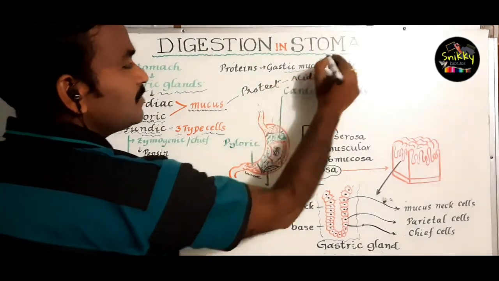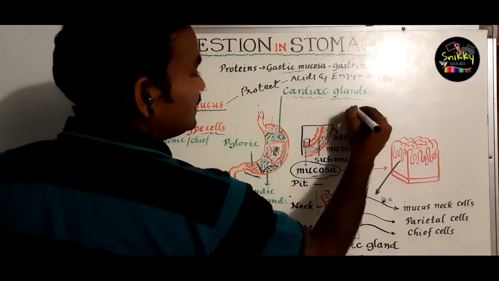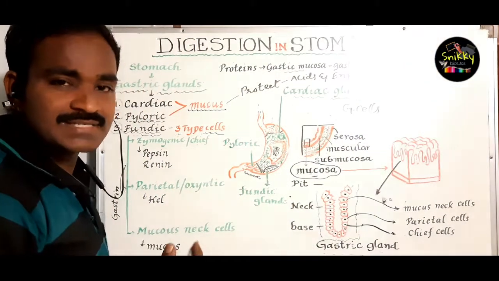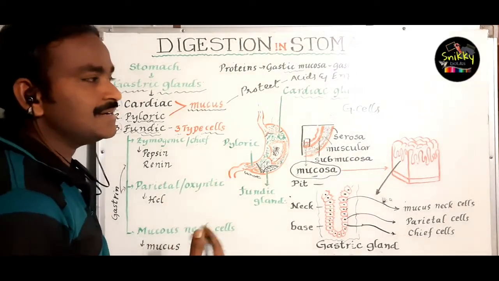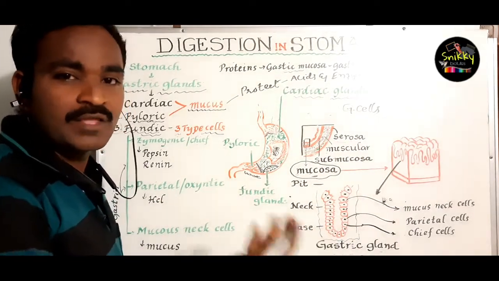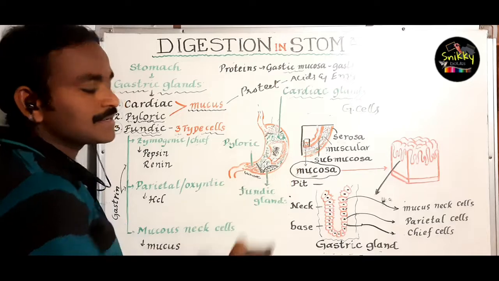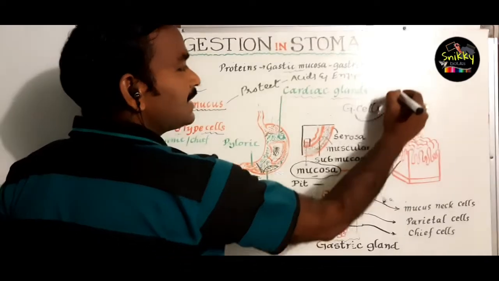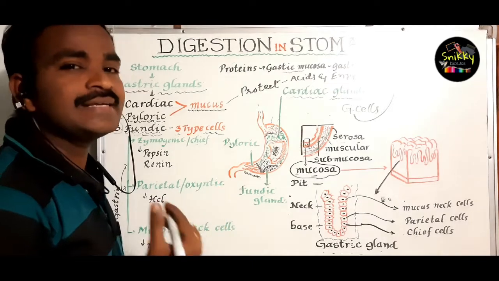secretes. This gastric mucosa has specialized cells called G cells. What do you call these cells? G cells. G cells means gastrin cells. These gastrin cells are affected by the external stimuli of the smell or food, and at the same time the internal stimuli of the proteins present in the stomach. So these G cells secrete a hormone called gastrin. What is the hormone? This is called gastrin.